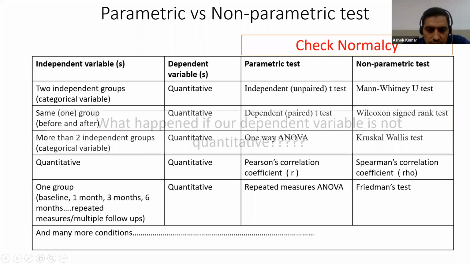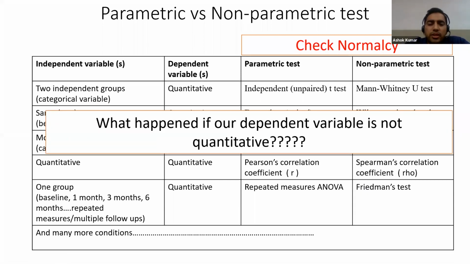But what happens if our dependent variable is not quantitative? It means our dependent variable is a qualitative or categorical variable. For example, death or alive. For example, hypertension, yes or no. That is nominal or ordinal in nature. For example, disease: minor, moderate, severe. So if our dependent variable is not quantitative and is qualitative or categorical in nature, then which test do we have to apply?